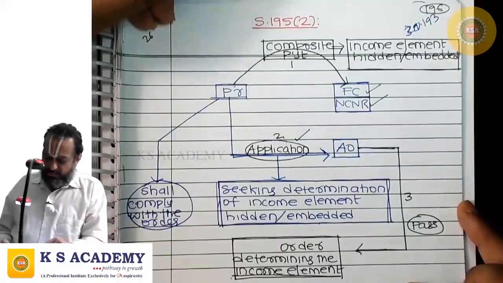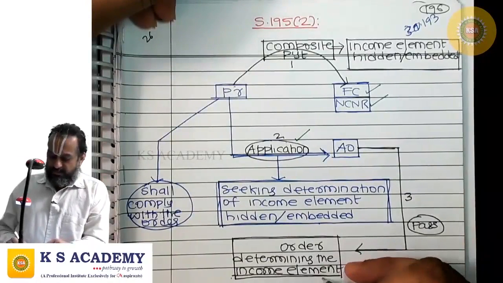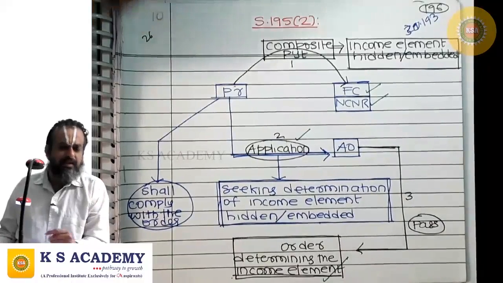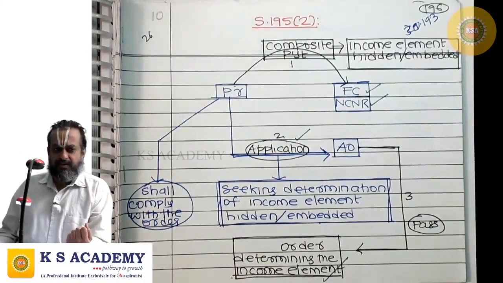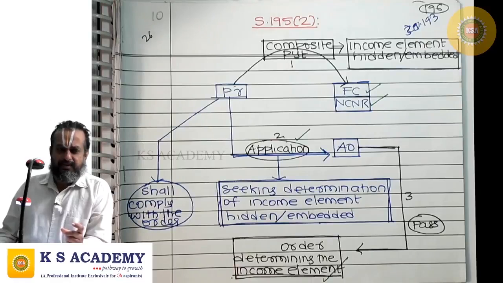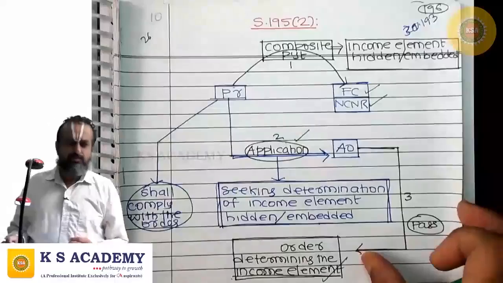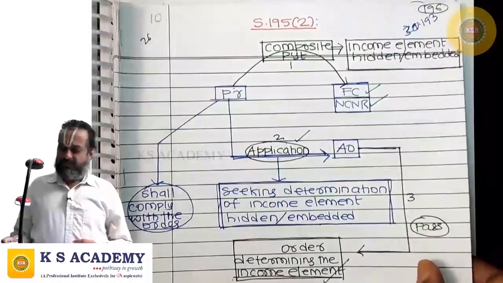Then the AO shall pass an order determining the income element. Then the payer, out of that composite amount, can take only the income element hidden or embedded. On that alone he will apply the TDS rate and deduct tax at source, correct? This is section